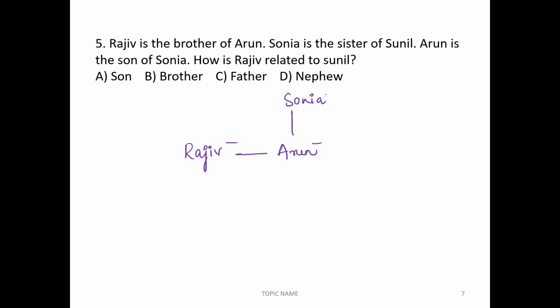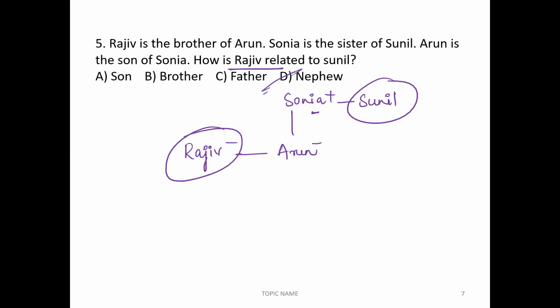Sonia is the sister of Sunil. These two people are same generation. Now Rajiv is the brother of Arun. Done. How is Rajiv related to Sunil? Here the sister, Sonia is the sister of Sunil. Correct. Sister's son, we can say nephew. Answer is option D, nephew.